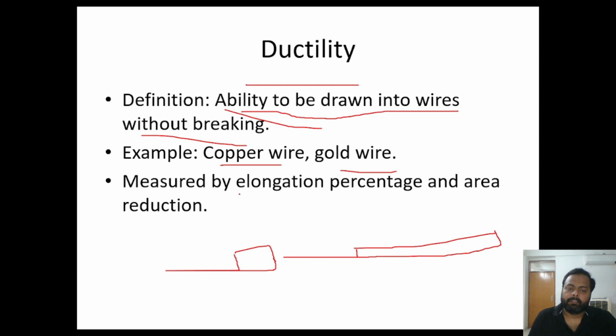How is it measured? It is measured by the elongation percent. How much is the change in the length? How much percentage has the length changed? Or how much is the reduction in the cross sectional area? This is the cross sectional area. The cross sectional area will reduce once it is changed to wire. So ductility is the ability to be drawn into wire without breaking.